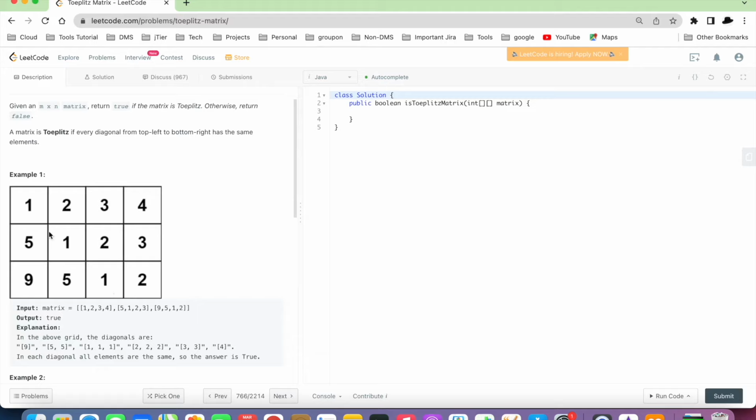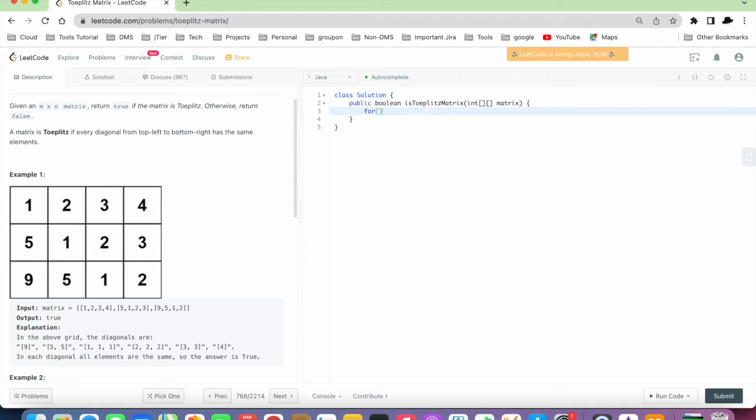How will we check? i minus 1, j minus 1 should be equal to the current number. And in this diagonal also we have to check the same thing. This is only a single number, so we don't have to compare it with anyone. So yeah, this is pretty straightforward.